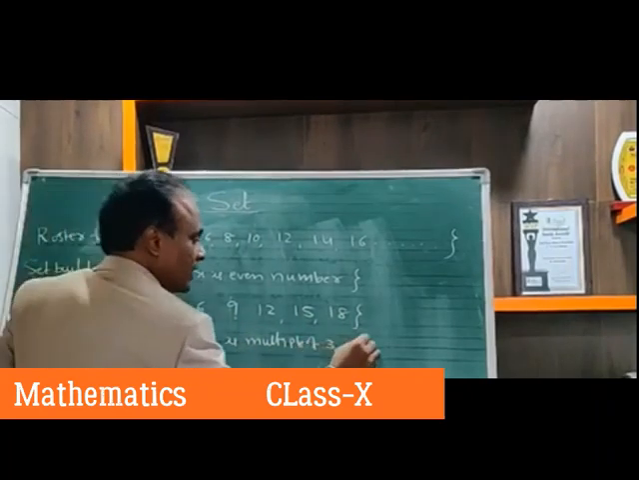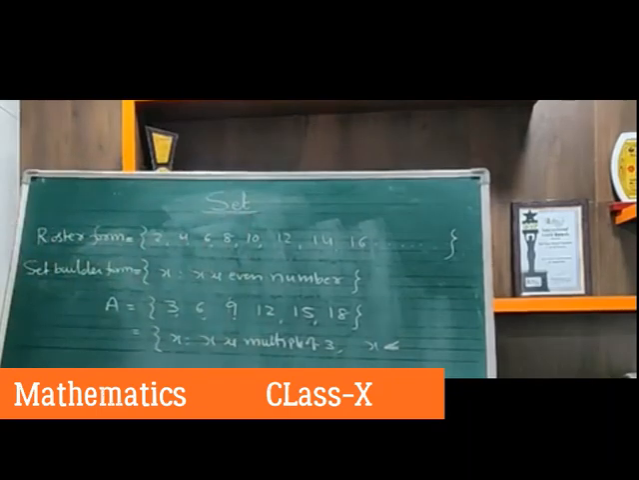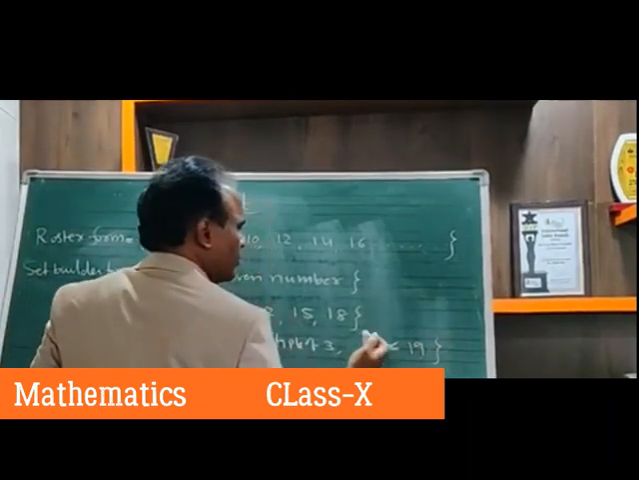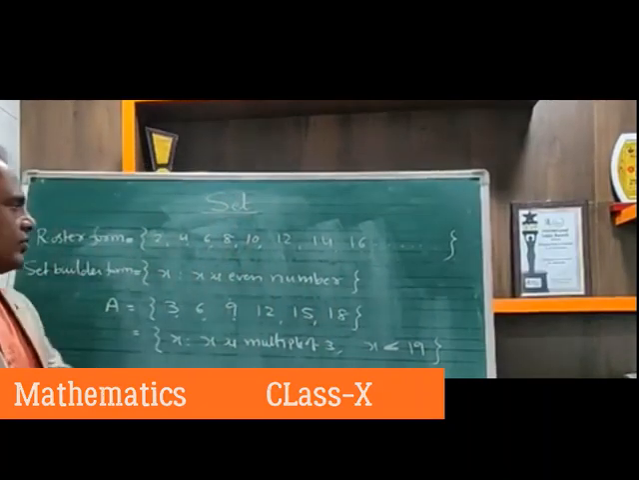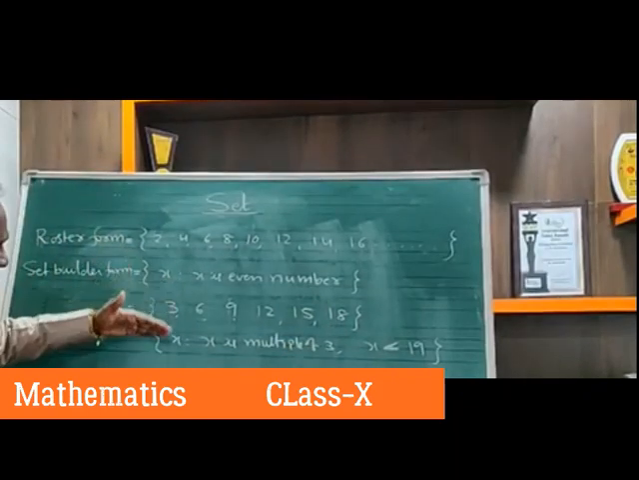X is a multiple of 3 and x less than what? Up to 18, so you can write less than 19 only. So we stopped at 18. 19 will not come. So it is up to 18 only. So both have the same meaning.